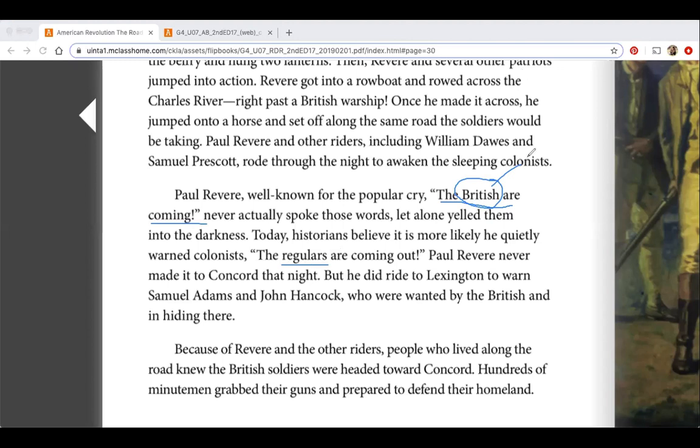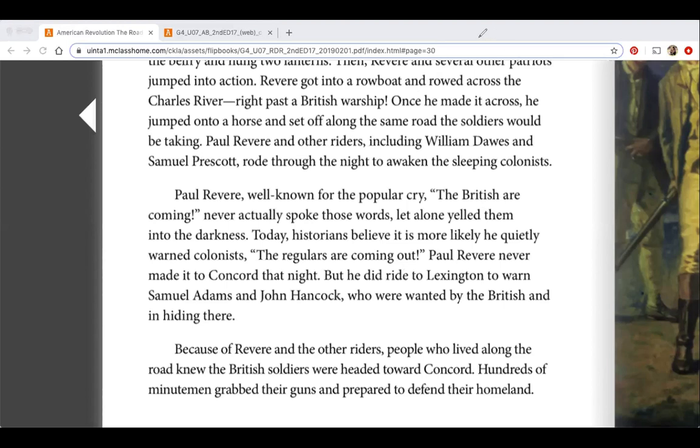So kind of interesting. Once again, he is well known for his popular cry, "The British are coming," but never actually spoke those words, let alone yelled them into the darkness. Today, historians believe it is more likely he quietly warned colonists, "The regulars are coming out." Paul Revere never made it to Concord that night, but he did ride to Lexington to warn Samuel Adams and John Hancock, who were wanted by the British and in hiding there. Because of Revere and other riders, people who lived along the road knew the British soldiers were heading toward Concord.